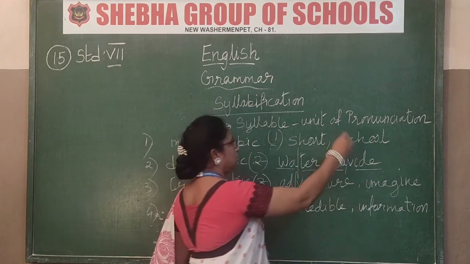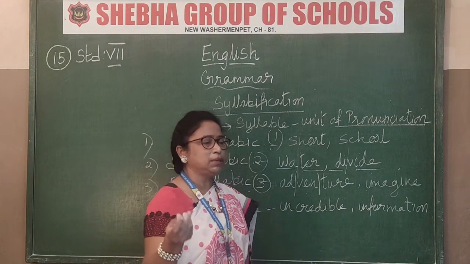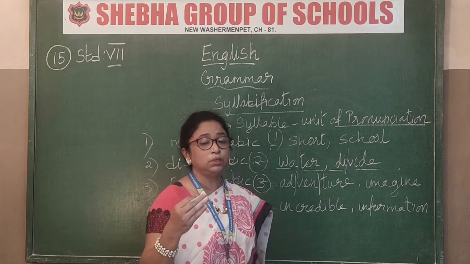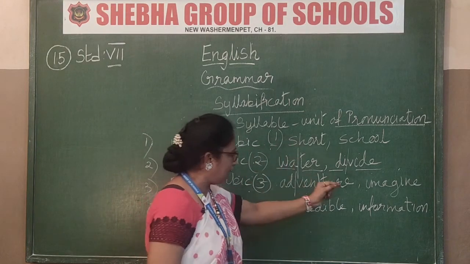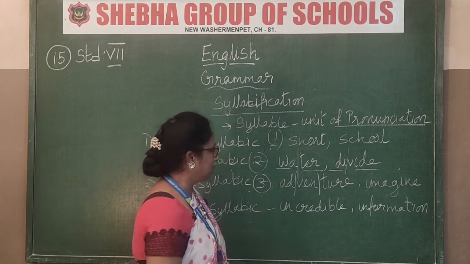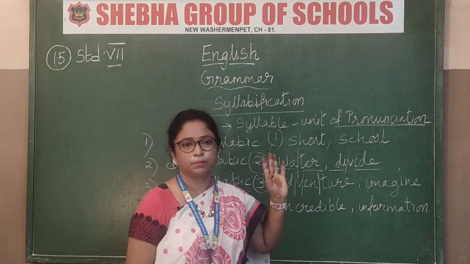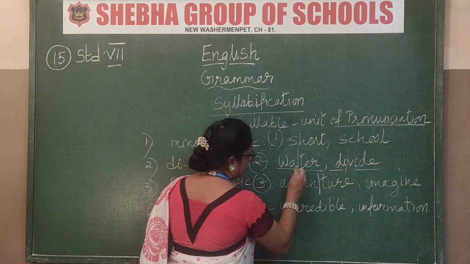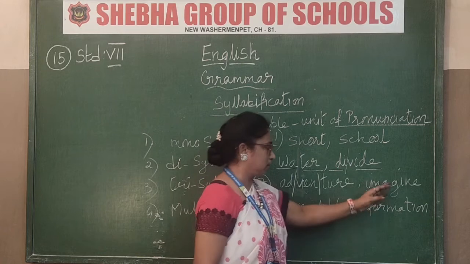So everything depends upon this only. How you pronounce is very very important. Some children don't pronounce English words properly at all. So for that you need to pronounce the words properly. Only then can you write this part of the grammar very well. Otherwise, if one I or one A goes off, the whole thing is wrong. You won't get the marks. For example, if I just write ADV, ENTUR, it is wrong. You will not get marks. So pronounce the word properly. Got that now? So the answer is ADVENTURE. Adventure, 3.